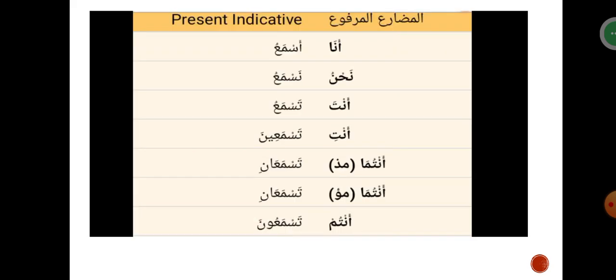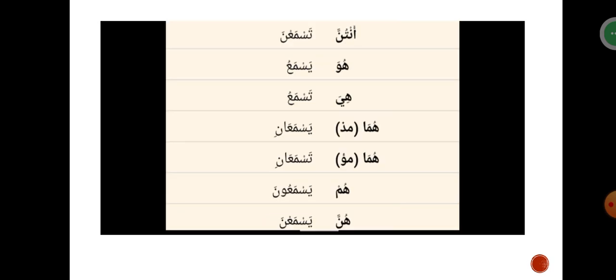Then the last verb we'll be taking a look at, we have sami'a, he heard. Asma'u, I am hearing, or I hear, or I will hear, for first person singular, both masculine and feminine. Then we have nasma'u for first person plural, both masculine and feminine. Then you have tasma'u, you are hearing, or you will hear, or you hear, for second person singular masculine. Then we have tasma'ina for second person singular feminine, tasma'ani for second person dual, both masculine and feminine. Then we have tasma'una for second person plural masculine. Then tasma'na for second person plural feminine.